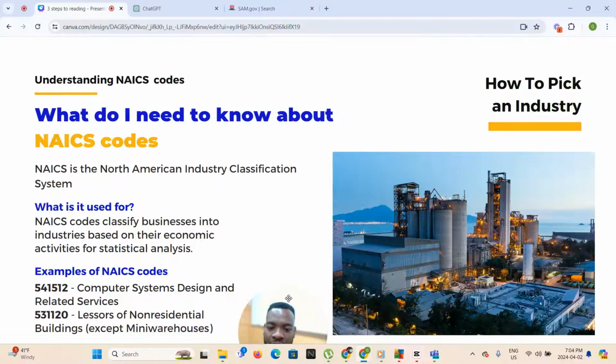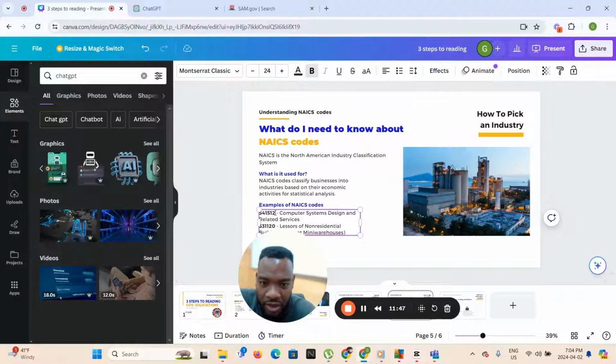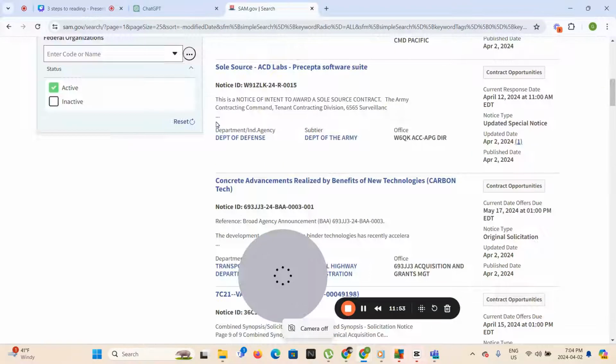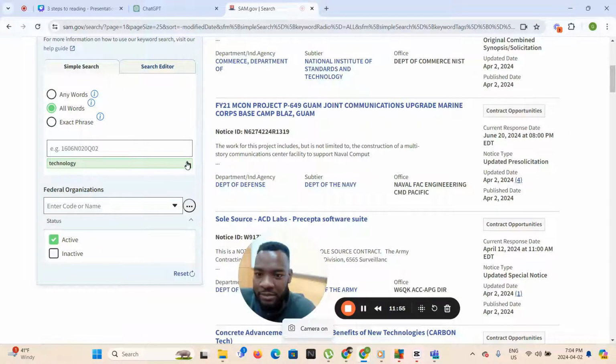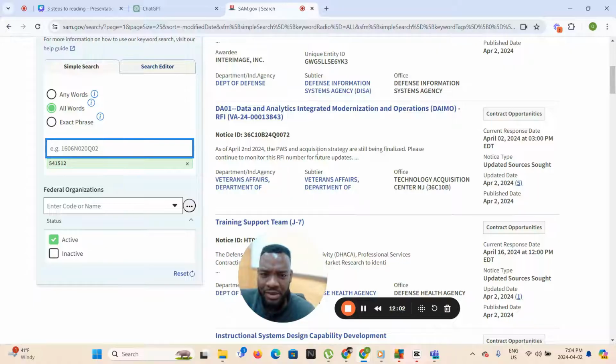So let me show you something right now. If I copy this NAICS code, let's say I've chosen to be in IT services, and I go up to sam.gov and enter that NAICS code, guess what happens?